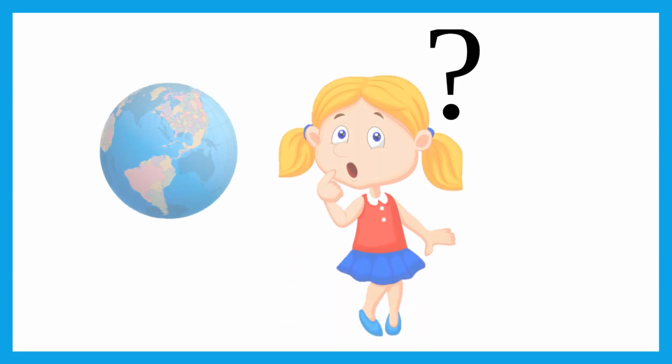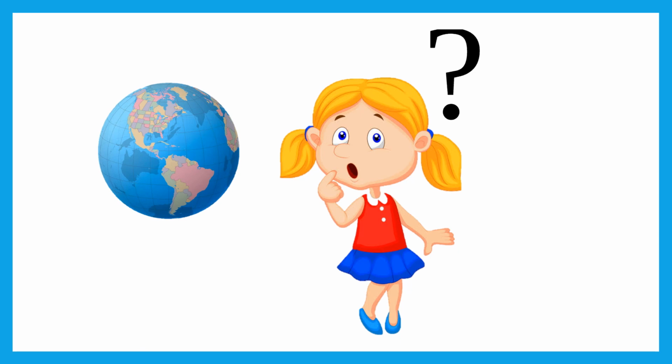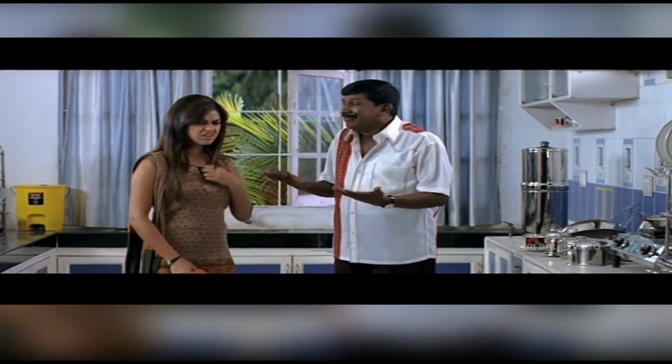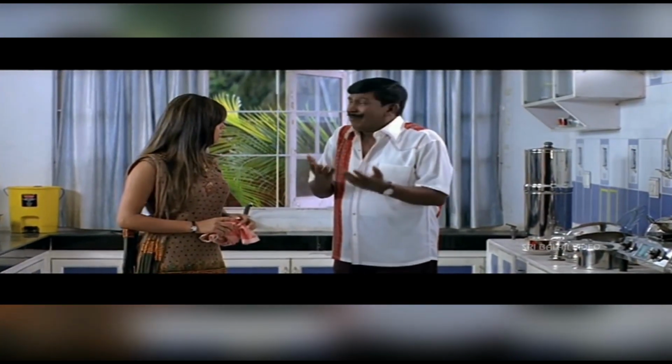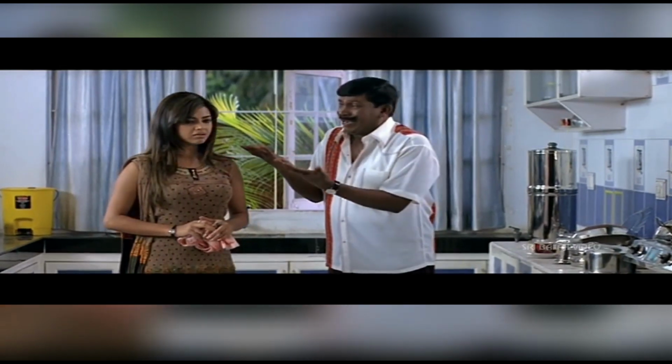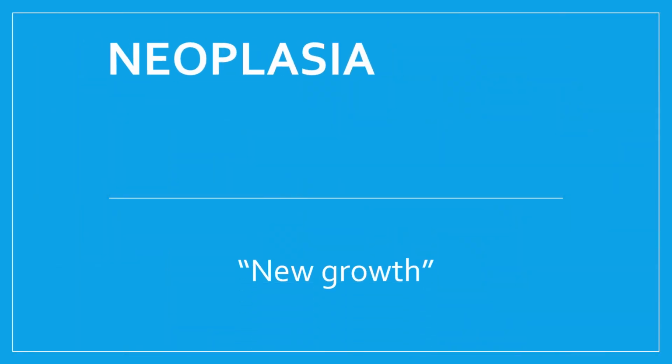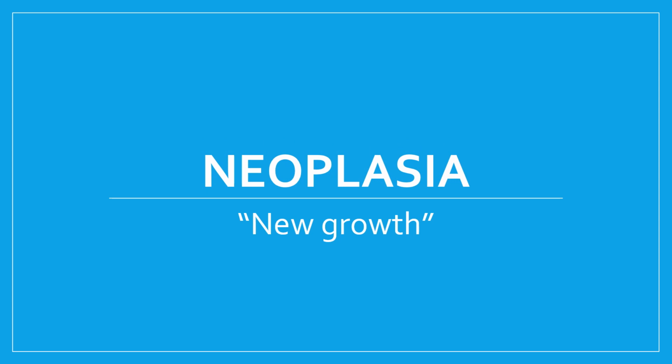Which disease do you think is the second leading cause of death in the more developed countries like US? This disease and its agonizing reactions have been well imprinted in our minds via the film industry. Yes, you have guessed it right. It's cancer, more accurately known as neoplasia, which means new growth.